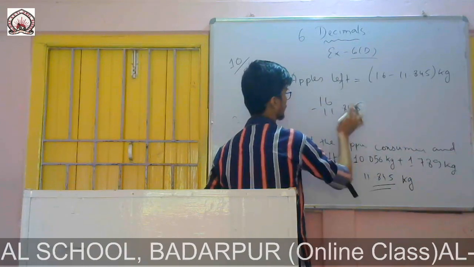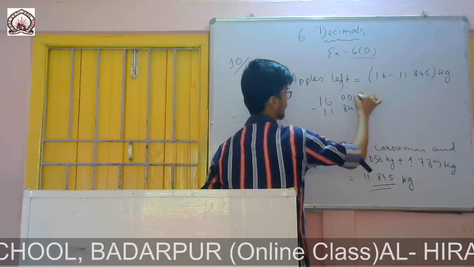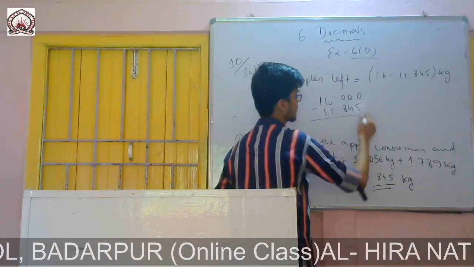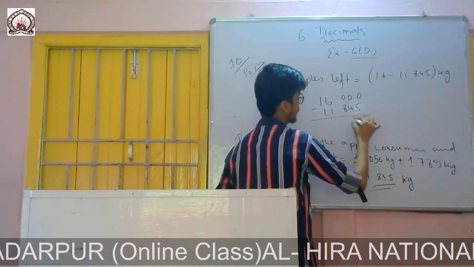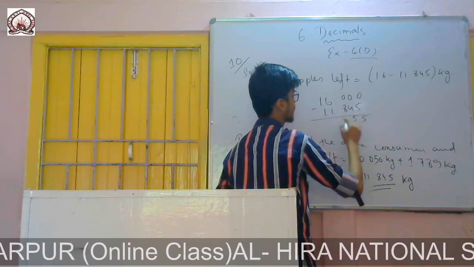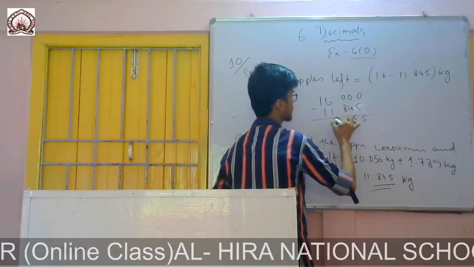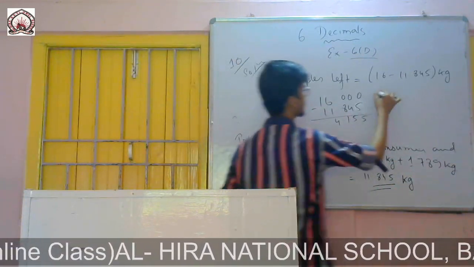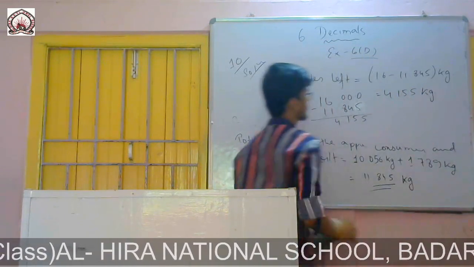If we want to subtract, I'll fill this place with zeros. Now if I carry 1, there will be 10. 10 minus 5, it is 5. Then 9 is left, 9 minus 4, it is 5. Again 9 is left, 9 minus 8, it is 1. Then 5 is left, 5 minus 1, it is 4. So the answer is 4.155 kg.